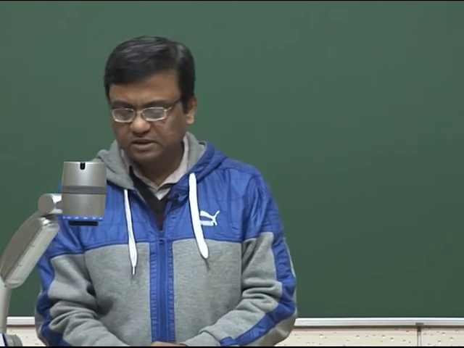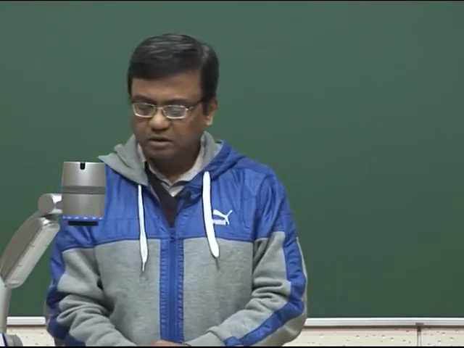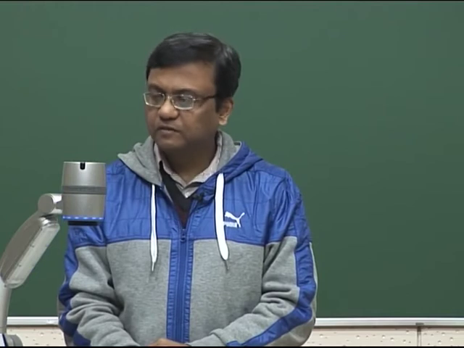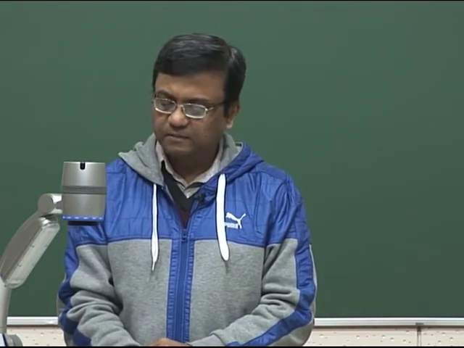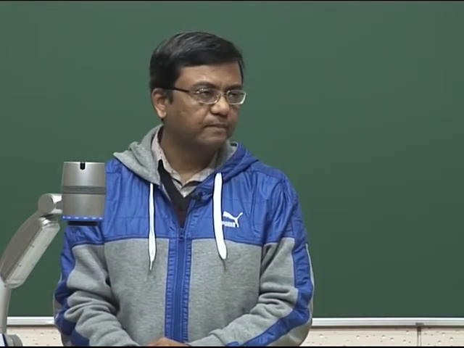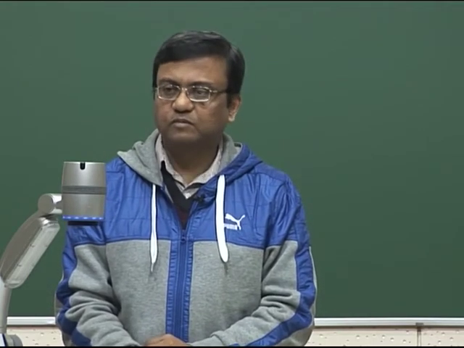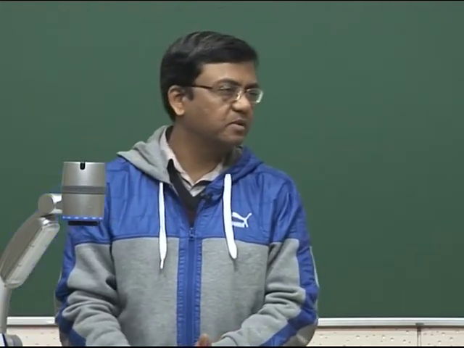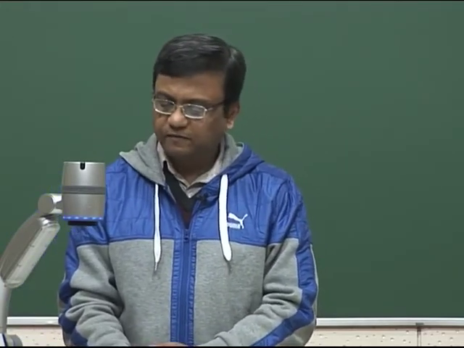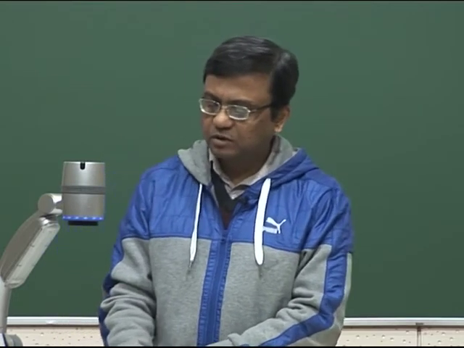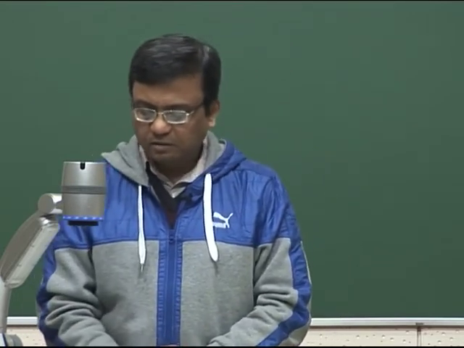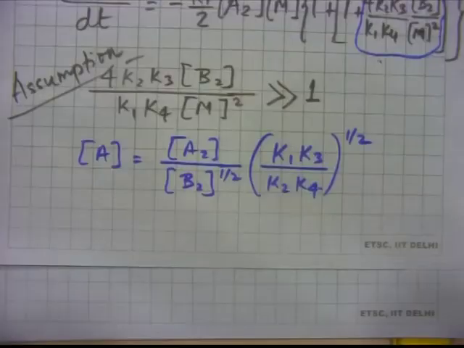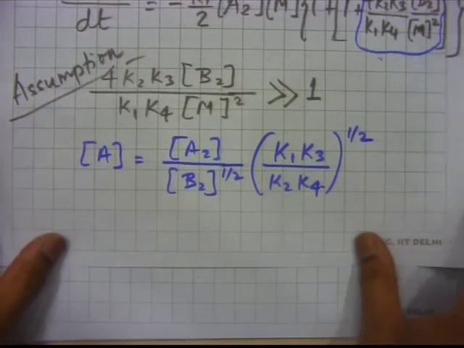If we say that the initiation is somehow more strong compared to termination, maybe K1 by K4 ratio will have an influence. Or in another case, if compared to K1, K4 is large, then the termination reaction will have more of an influence. But K2 and K3, both being propagation reactions, similar type of reactions, are kind of comparable, then propagation reactions will not have such a big effect on this. So, concentration of A depends mainly on the ratio of K1 by K4, the ratio of the initiation step to the termination step. So, this is A,